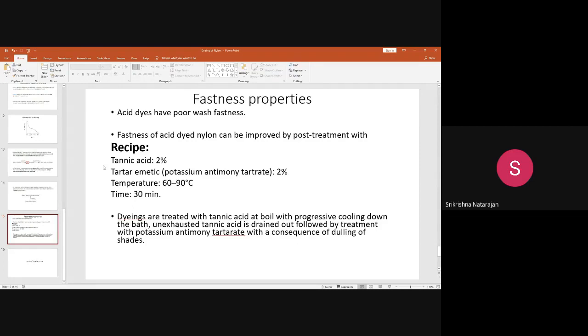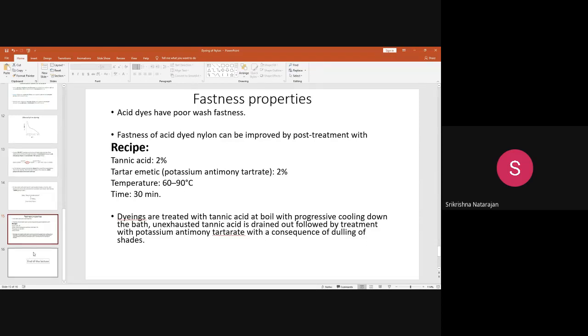Some dyes have already started to come with a better wash fastness. But in general, if you compare with other dyes, like VAT dyes have excellent wash fastness, whereas acid dyes have a poor wash fastness. These are relative comparisons. Okay, so this you need to know.